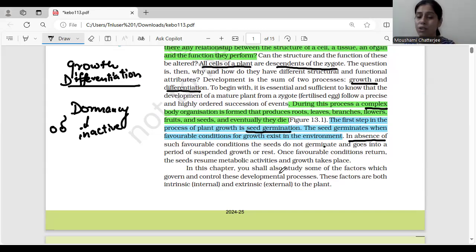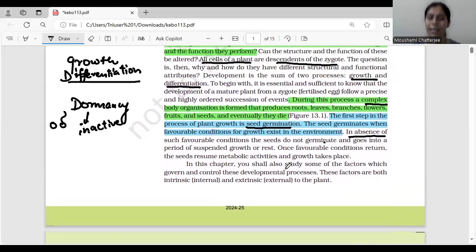So we have to ensure that the seed gets all the necessary things which are required, and that has to be provided. So what are the things we have to study in this chapter? We will study the factors which enhance the growth and developmental process. And those factors are intrinsic, which is internal, and extrinsic to the plants. We will study this in this entire chapter.